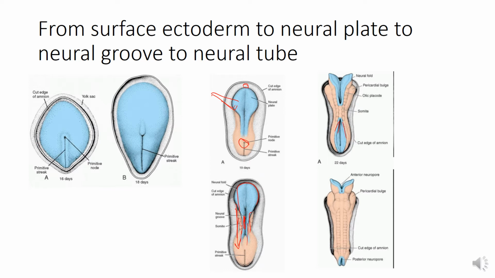By the end of third week, the neural folds approach each other in the midline and begin to fuse with each other in the early fourth week to convert the neural groove into the neural tube. As the neural folds fuse, you can see here the neural folds are fusing in the midline, then going cranially, and then fusing in the caudal direction.